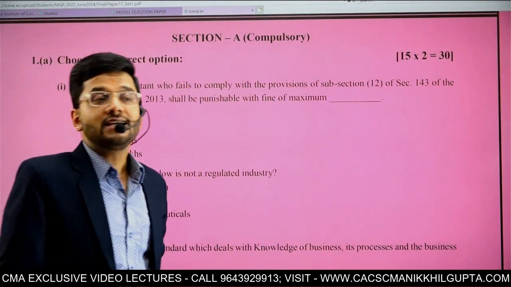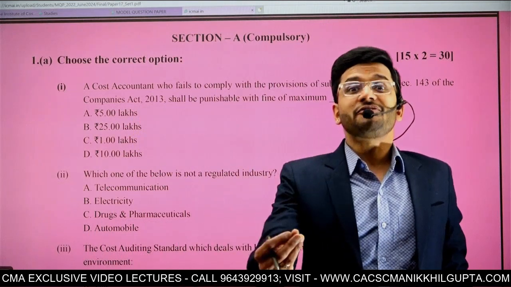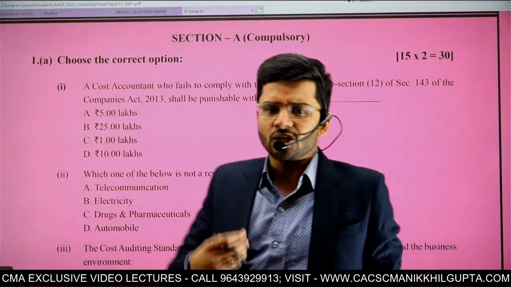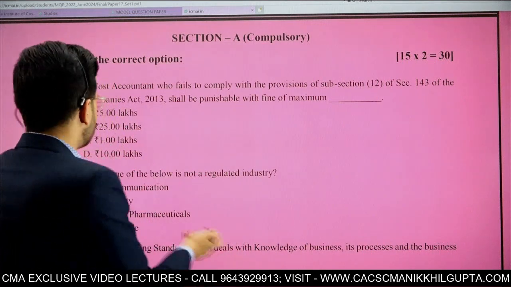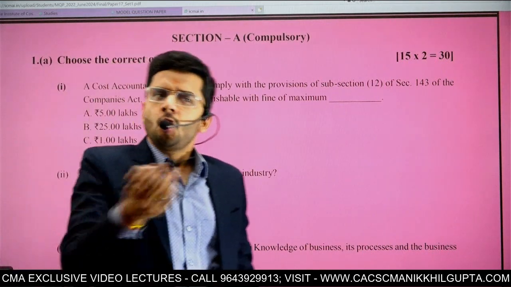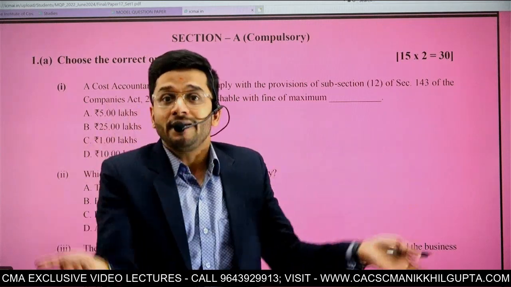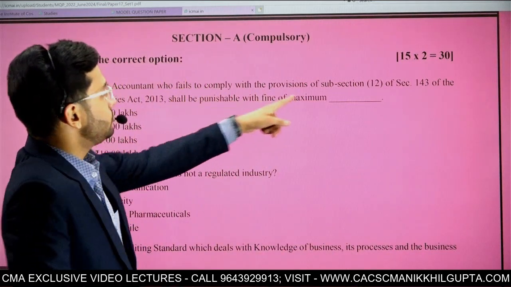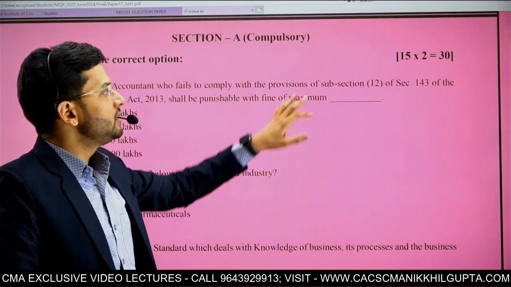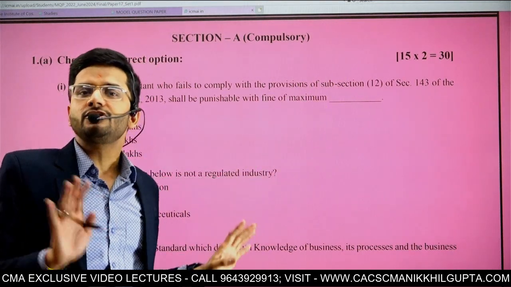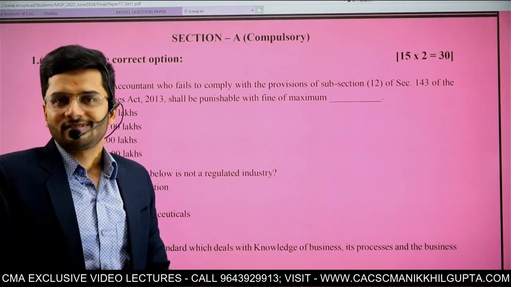Over here, guys, it's but obvious that justification is not required because it's just a provision of a particular section. You have to straight away write your answer. Just write the correct answer. Justification is not required because you cannot give any justification. It's just asking what will be the penalty in case of default under section 143(12). So there cannot be any justification.